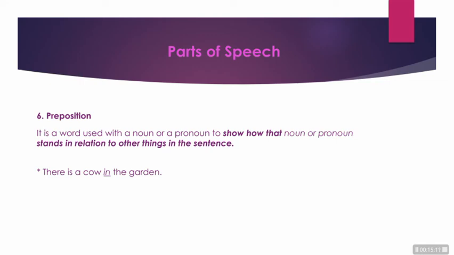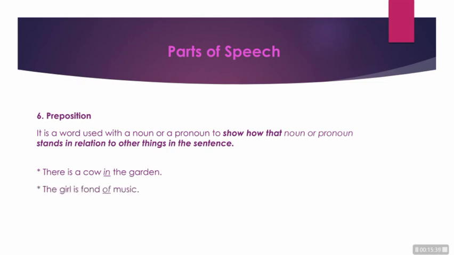There is a cow in the garden. Here, in is the connecting word used to tell that the cow is in the garden. So the cow is where? In the garden, right? So cow and garden are connected with the word or preposition in.